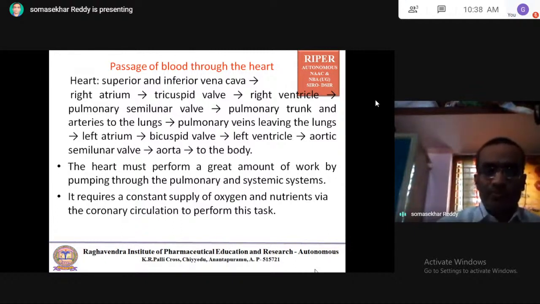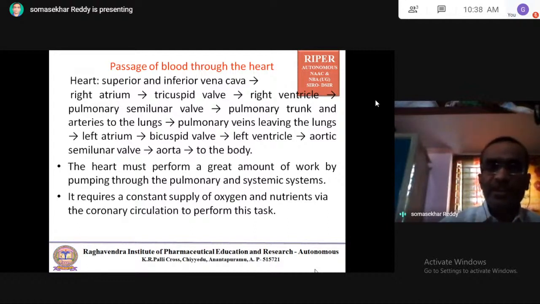Coming to the passage of blood through the heart, we already explained this yesterday. The right atrium receives the blood through the superior vena cava and inferior vena cava. The right atrium sends the blood through the tricuspid valve to the right ventricle. The right ventricle sends it through the pulmonary semilunar valve into the pulmonary trunk and arteries to the lungs. Then from the lungs, the pulmonary veins collect the blood and send it into the left atrium. From the left atrium, through the bicuspid valve, it enters the left ventricle.